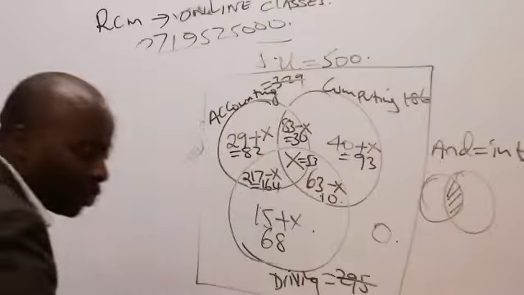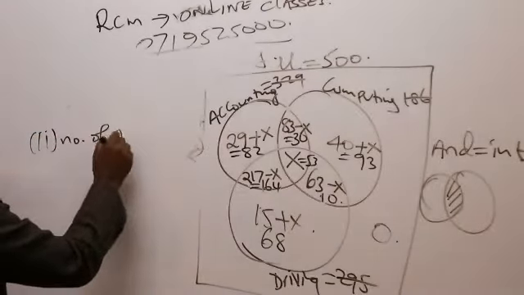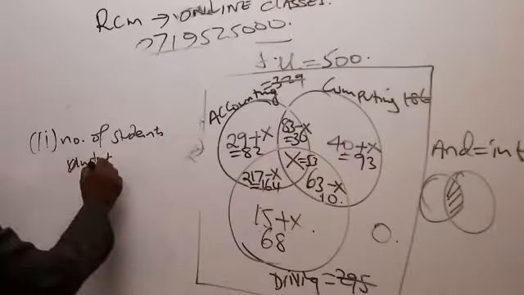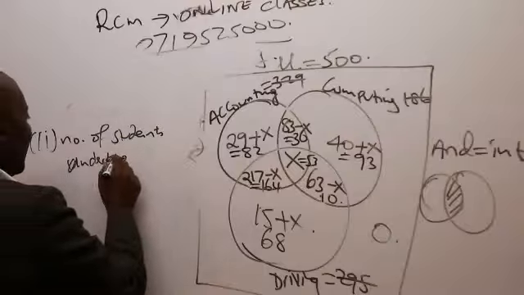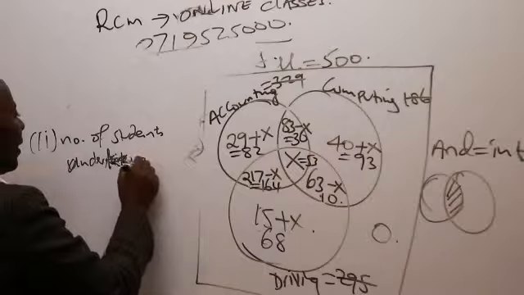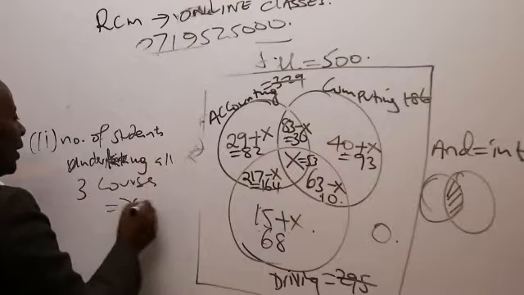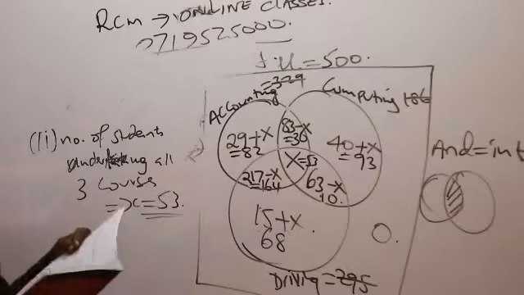Roman 2, number of students undertaking all 3 courses, that is x, which is 53. Don't tell your examiner to refer above.